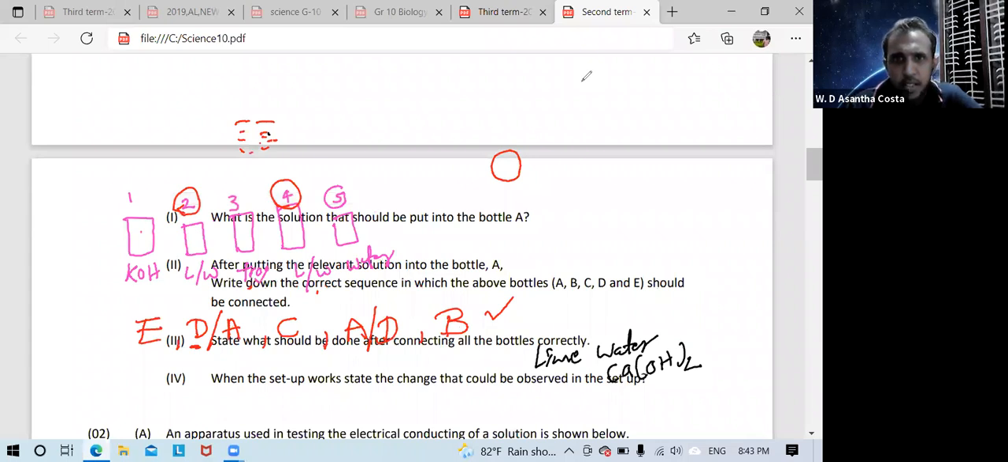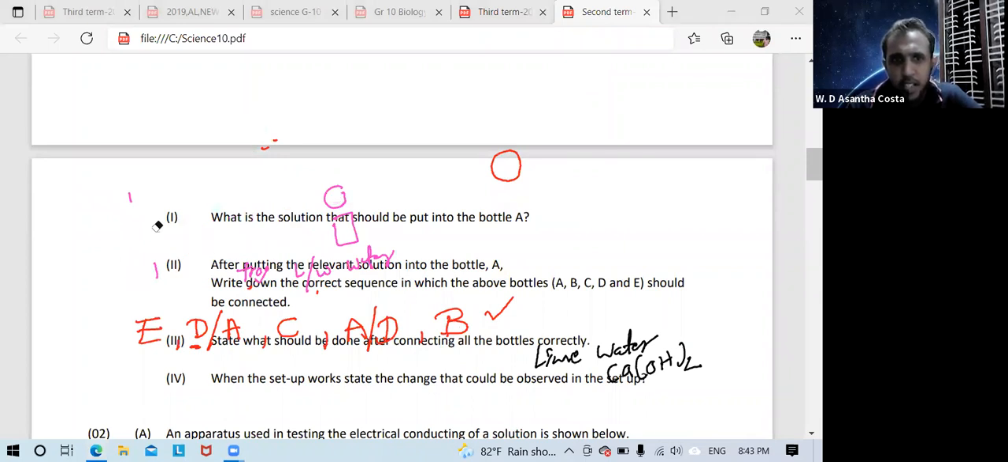But I erased this. So first one E, second D, A, next C, after that A, D, and finally B. That is the second answer. Okay.